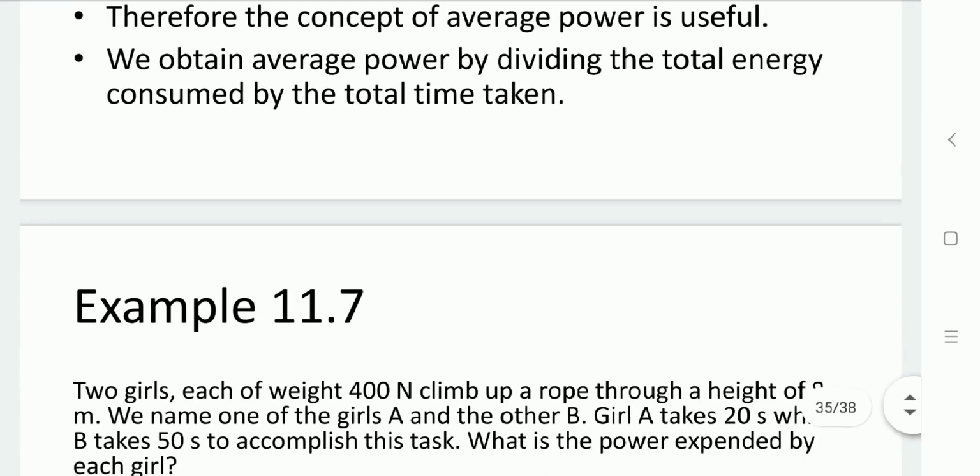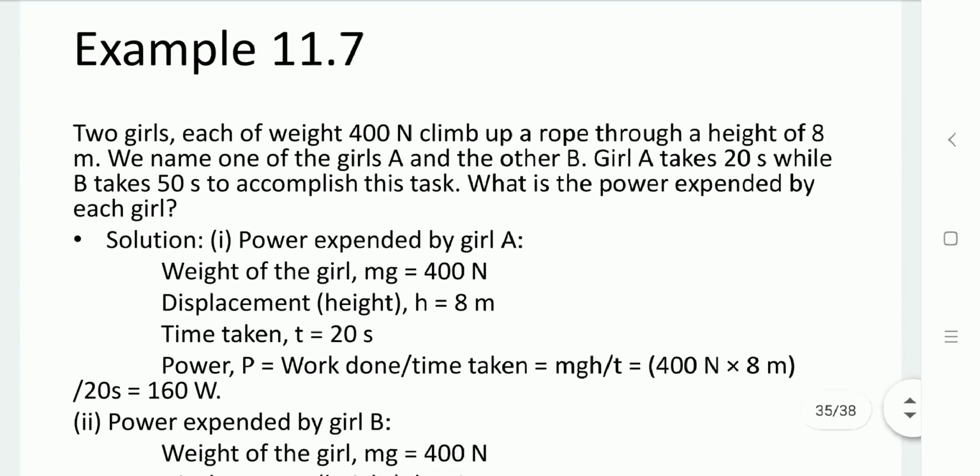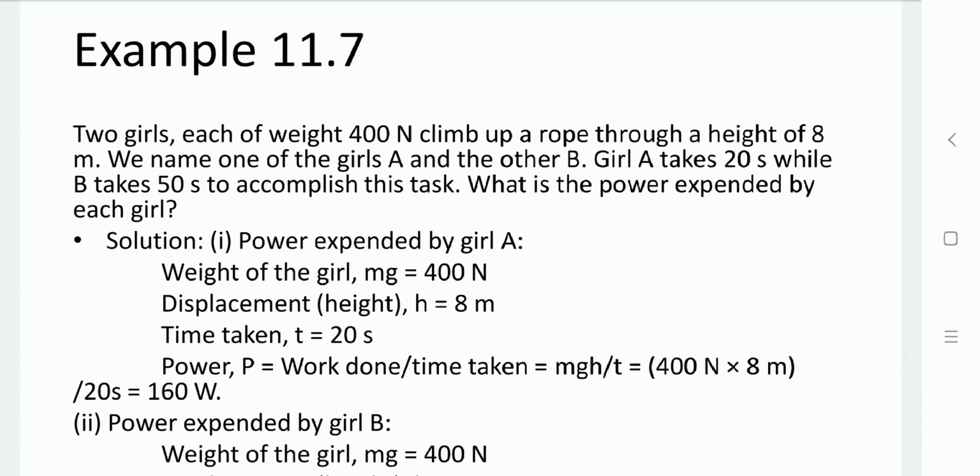Let us go through an example for the same. Two girls, each of weight 400 Newton, climb up a rope through a height of 8 meter. We name one of the girls A and the other B. Girl A takes 20 seconds while B takes 50 seconds to accomplish this task. Then what is the power expended by each girl?